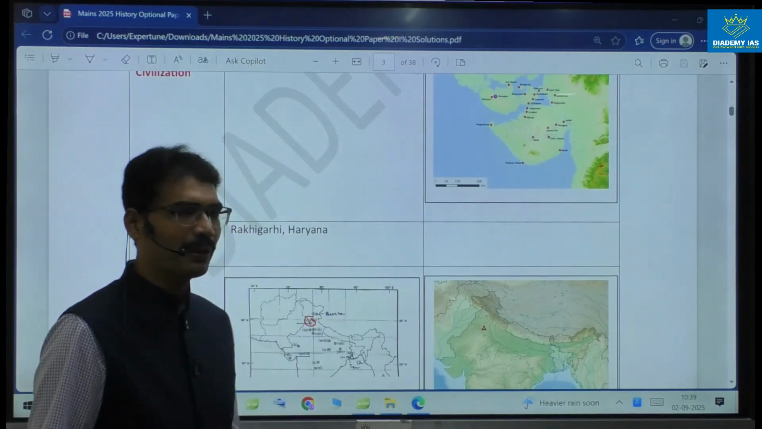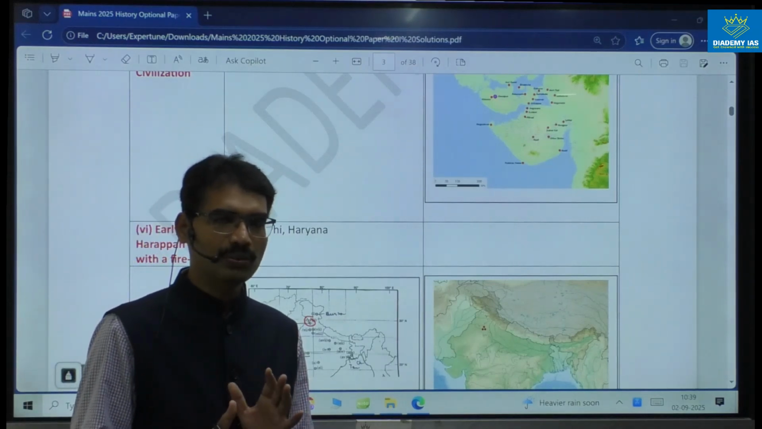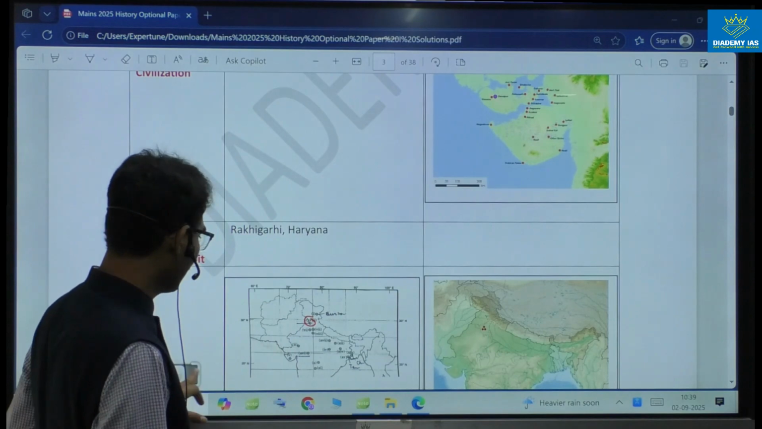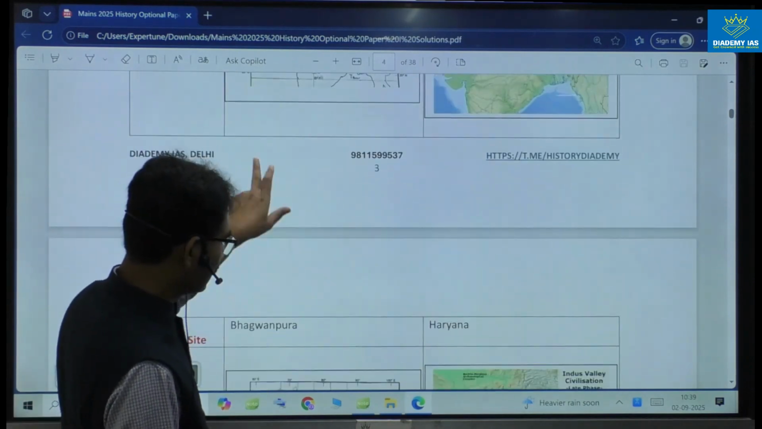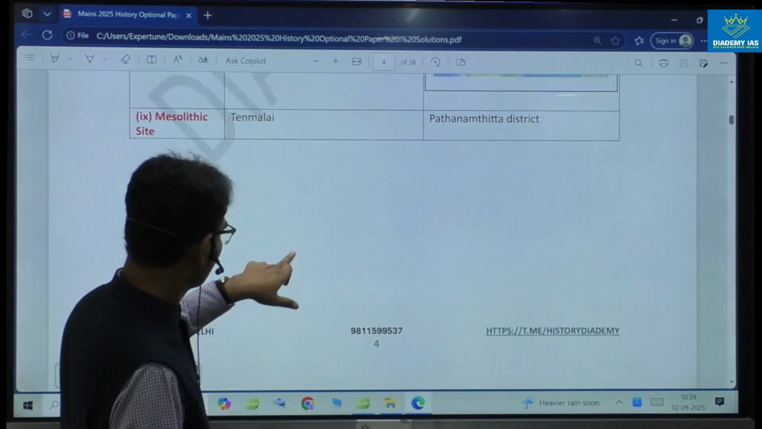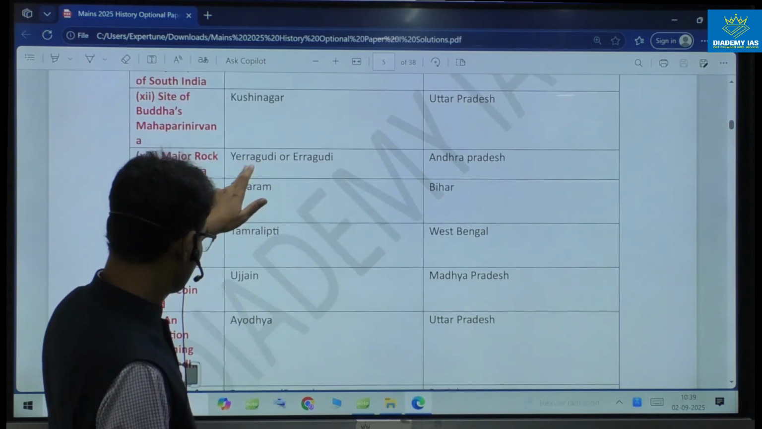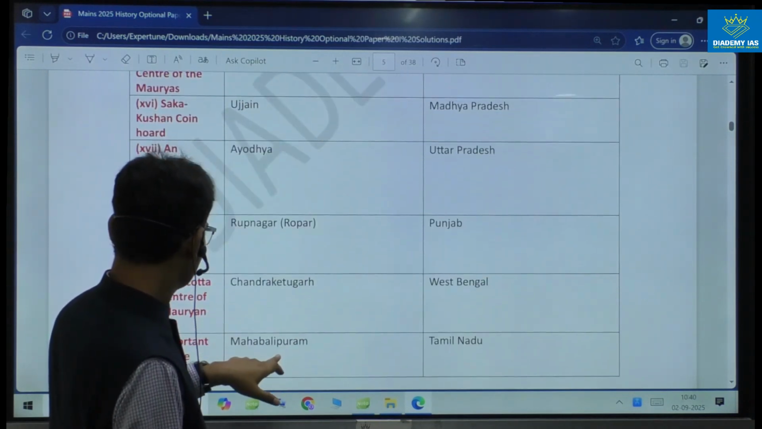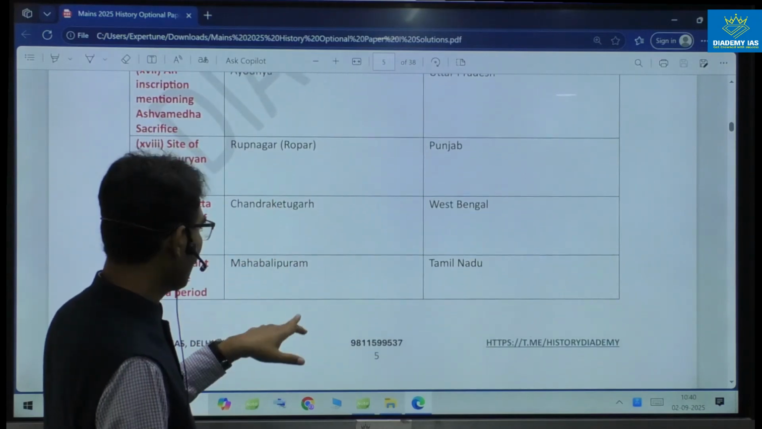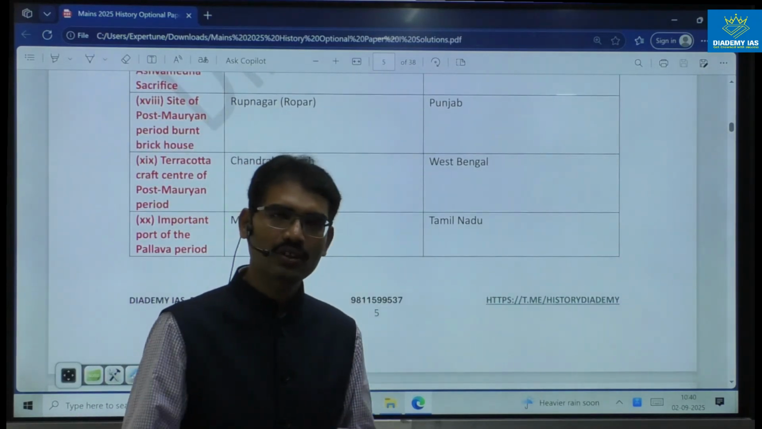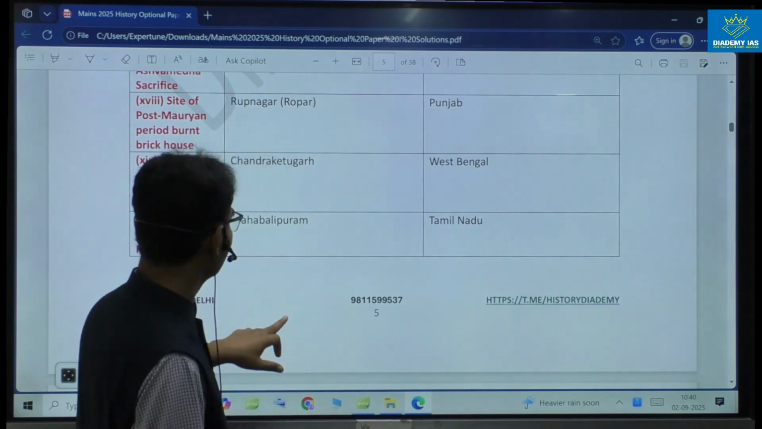Post-Mauryan in Punjab. It is there in Punjab. Post-Mauryan burnt brick, that is Roopnagar. That is one site. Next one. Ayodhya done. Terracotta. Important port of Pallava period: Mahabalipuram. Without looking at the marking also, you can identify.